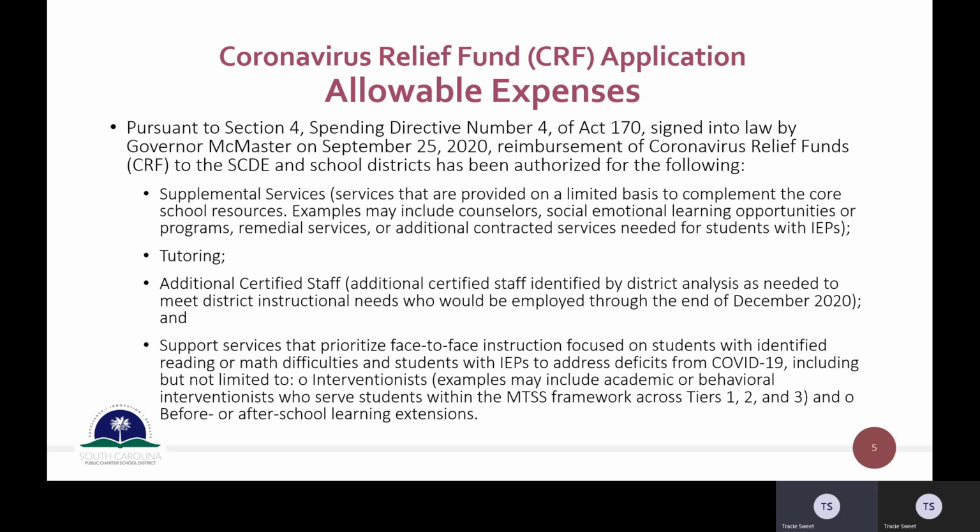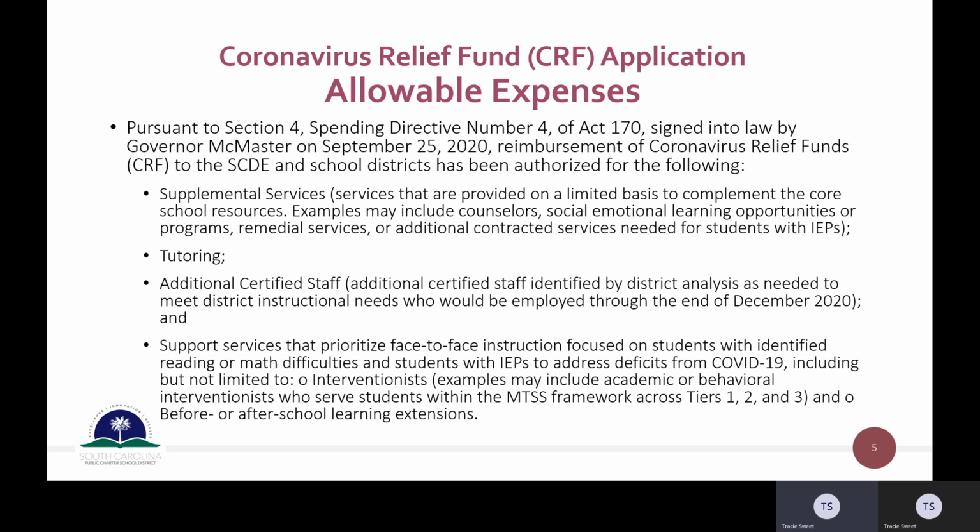So again, here are the areas in which you can create activities. These are the allowable expenses under the CRF application. So again, those are the supplemental services, and those are defined as services that are provided on a limited basis to complement the core school resources. So some examples of this may include counselors, social emotional learning opportunities or programs, remedial services, or additional contracted services needed for students with IEPs.